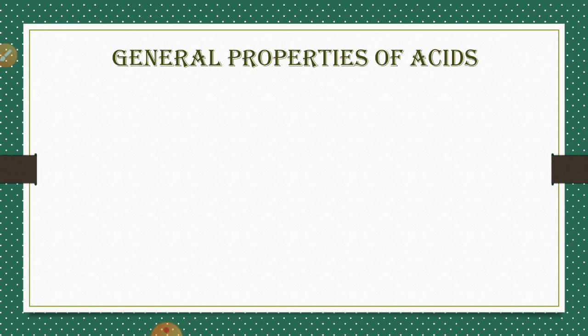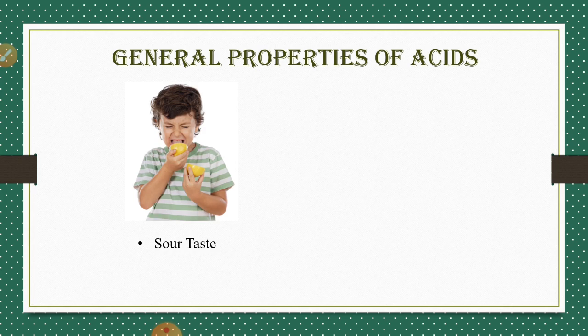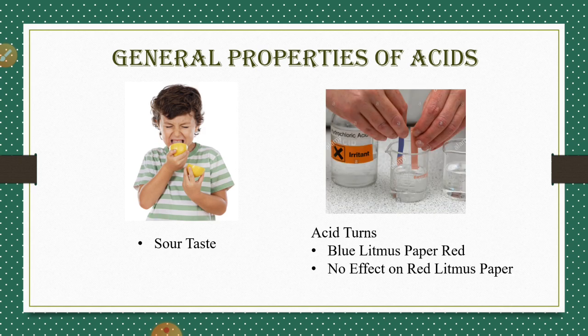So now we will discuss the general properties of acids. Acids have a sour taste, and we can identify a substance as acidic or basic with the help of litmus paper. Litmus paper is basically an indicator that is dyed naturally, and that dye is obtained from lichens.